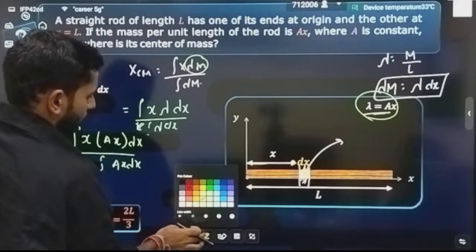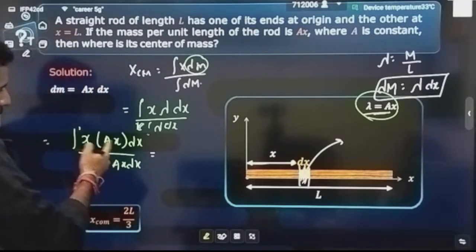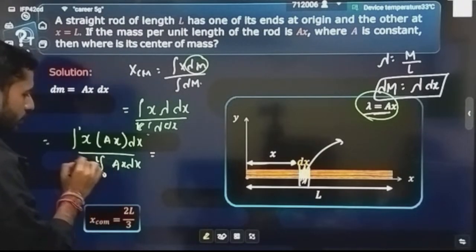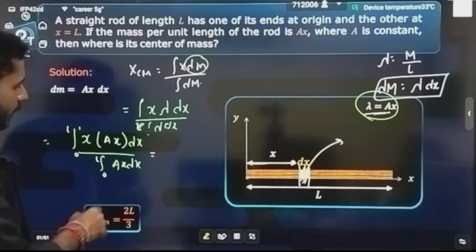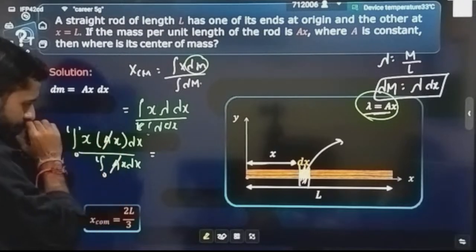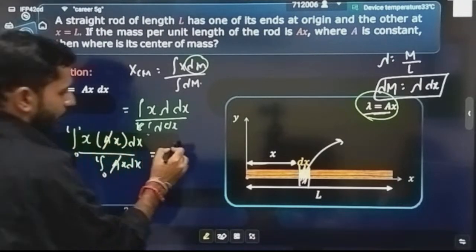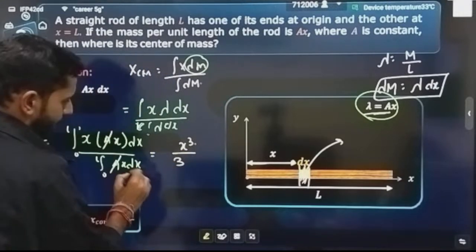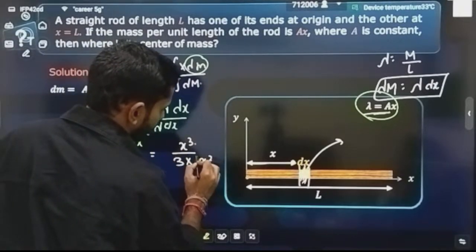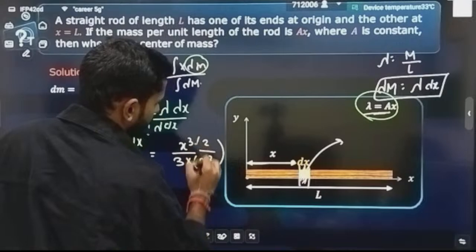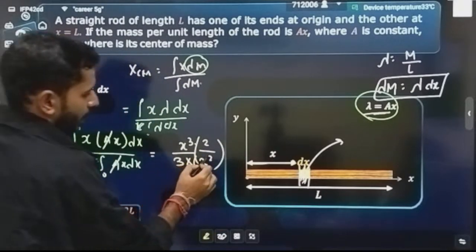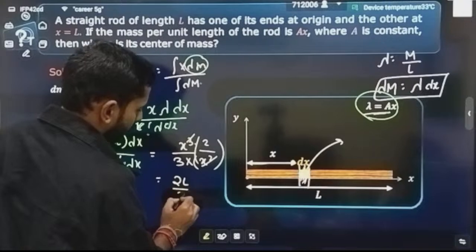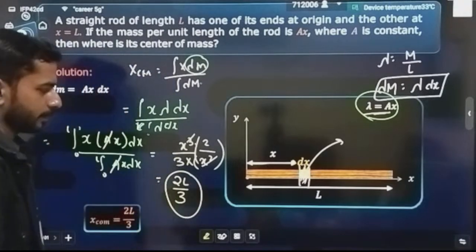After that it is just a matter of solving. So solve it. In the numerator, and the integrations will be from 0 to L. Fine. In the numerator, this constant a will also get cancelled. In the numerator it is x square, that means the integration is going to give you x cube by 3. In the denominator, it is x dx, that means this integration is going to give you x square by 2. This is the integration that we will be getting, and the x square and x cube will get cancelled. That means what is the answer left? That is 2L by 3 when you put the limit.